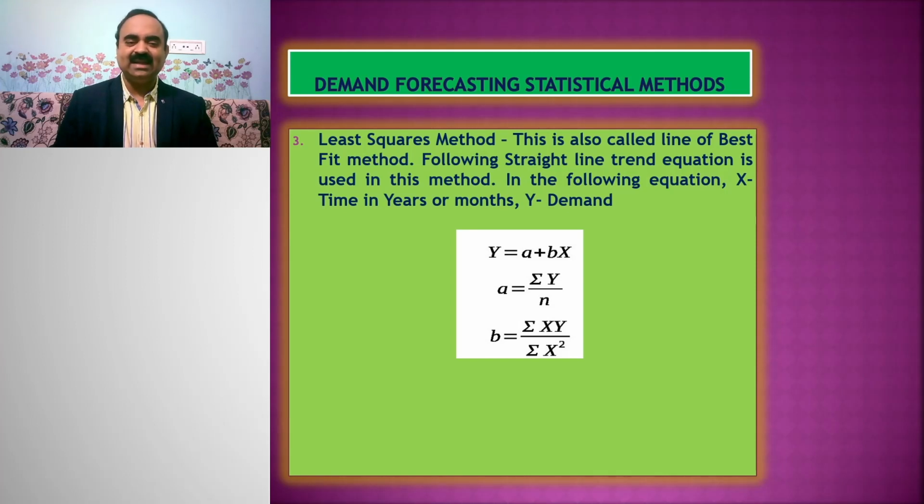The following straight line trend equation is used in this method: Y = A + Bx, where A = sigma y by n, and B = sigma xy by sigma x square. In this equation, x represents time in years or months, and y represents demand.